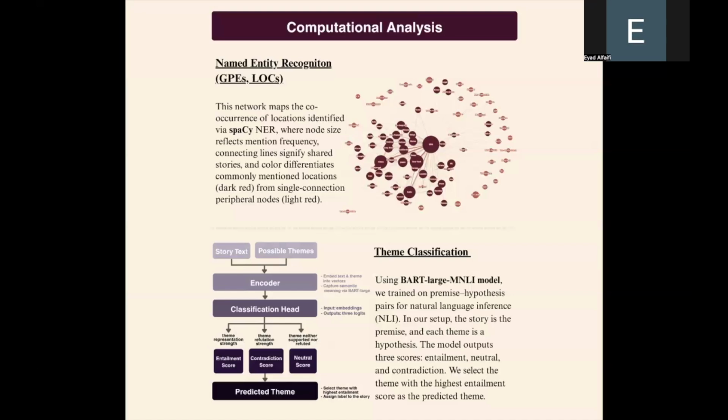The model then decides whether the hypothesis is entailed by the story, contradicted by it, or unrelated. So it gives us three scores: entailment, neutral, and contradiction. And we use the entailment score to determine which theme best fits the story.